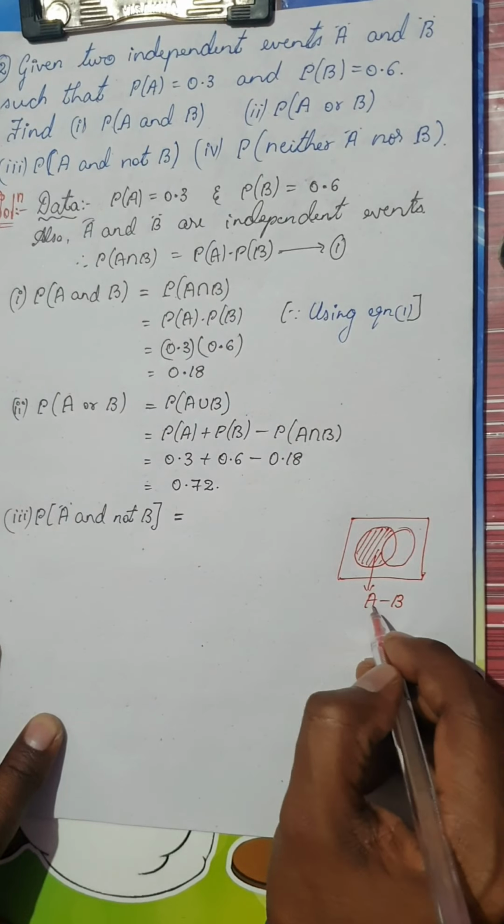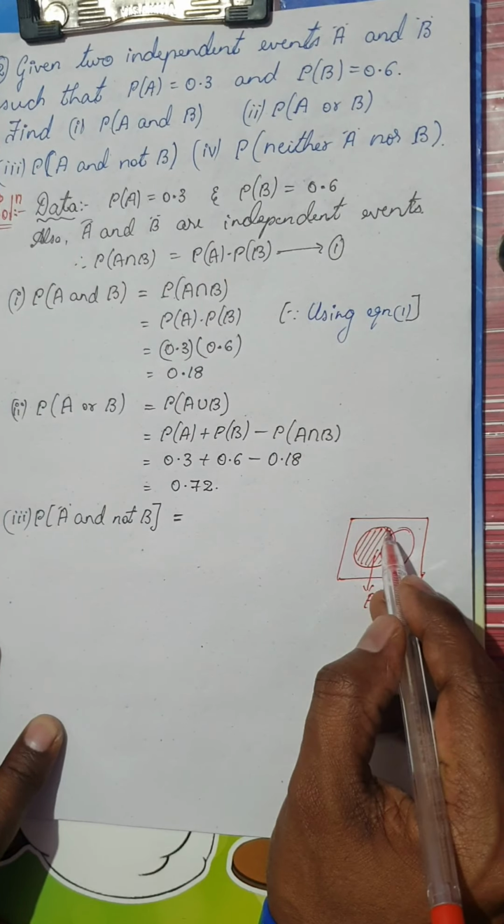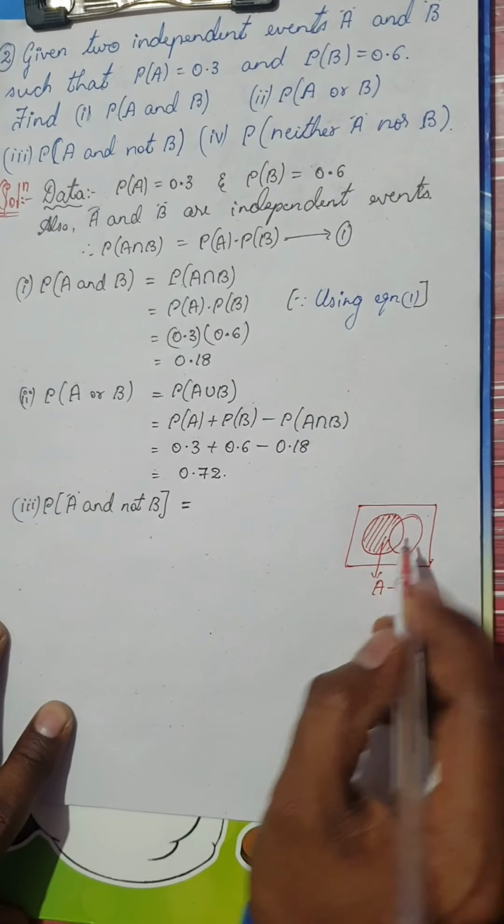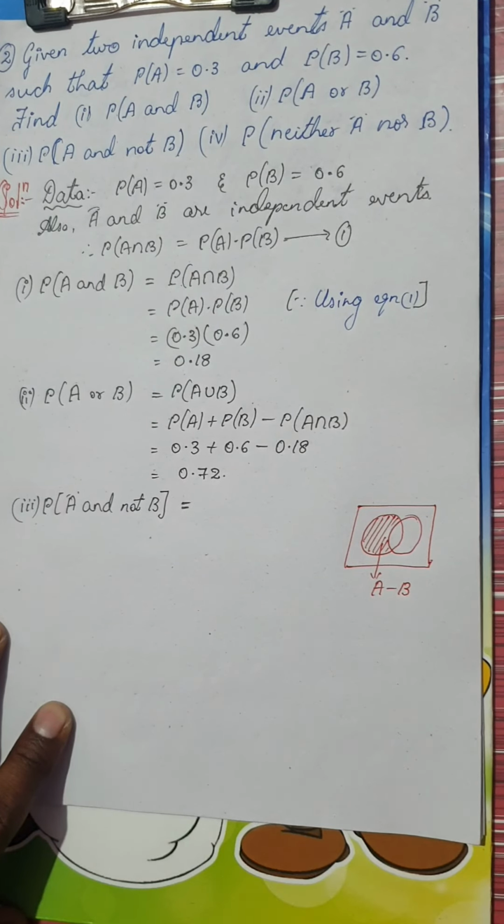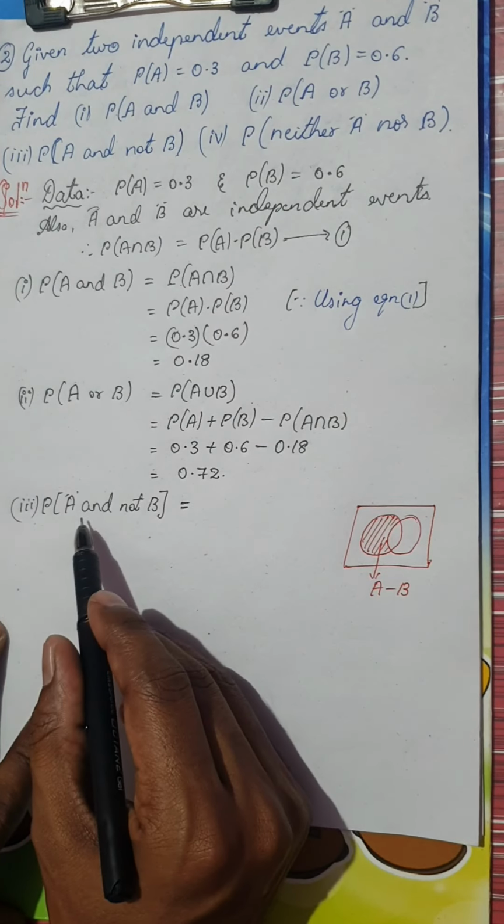So how do you get A minus B? In the entire set A, if I take away the intersection, I'm going to get A minus B, isn't it? So the same thing I'm going to do here.